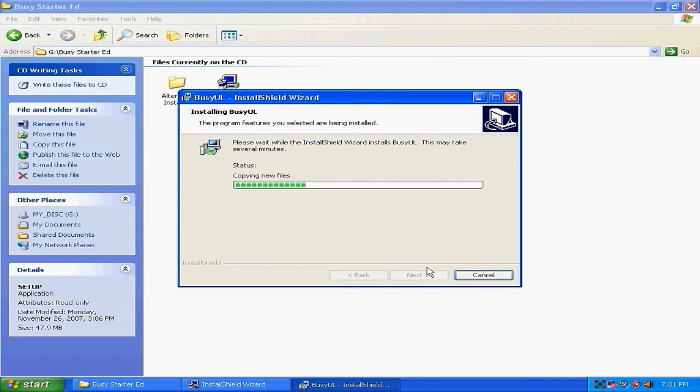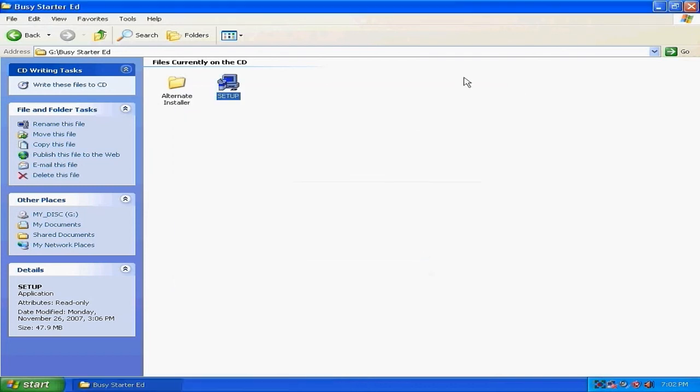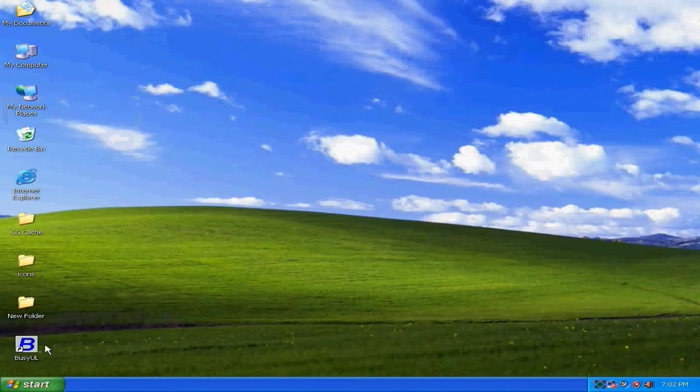Click on install, and it will be installing BUSY. By default, it installs in the C drive where the operating system is installed. After this, click finish. You can find it in the drive.